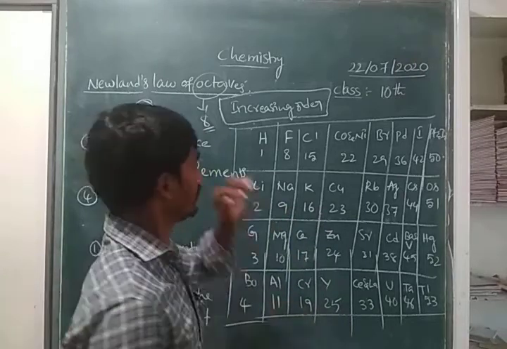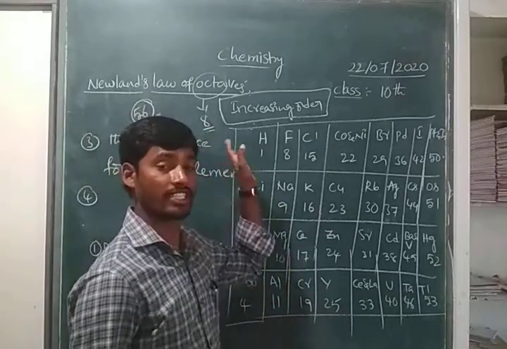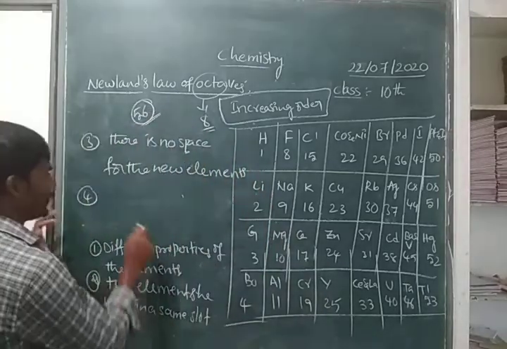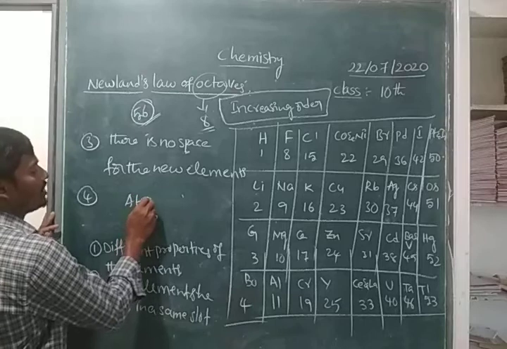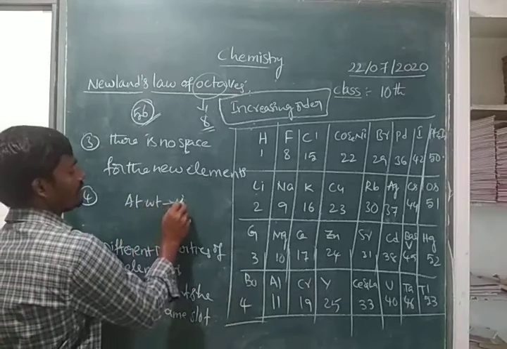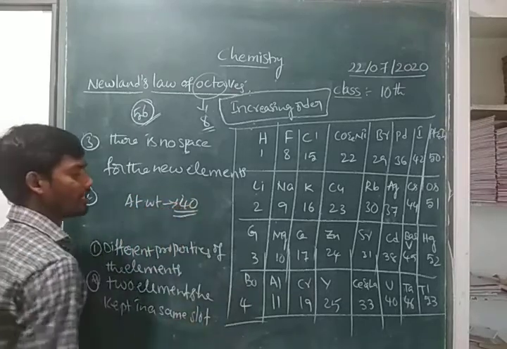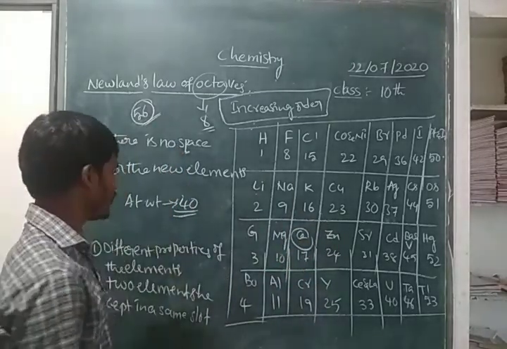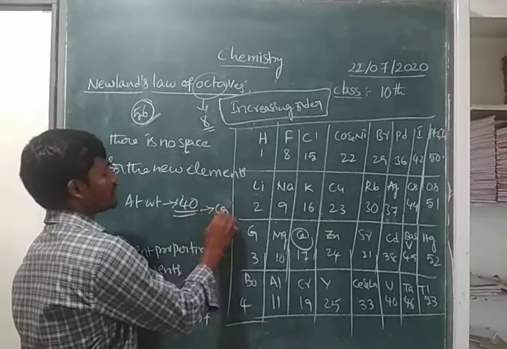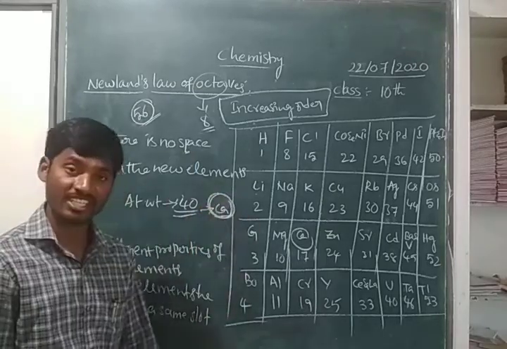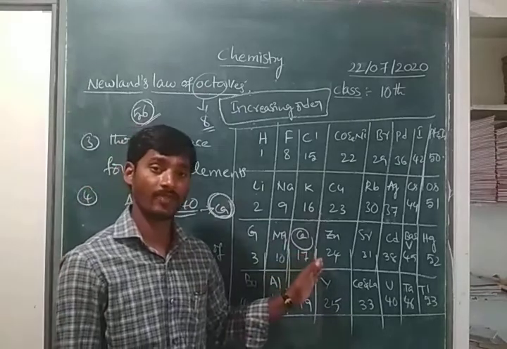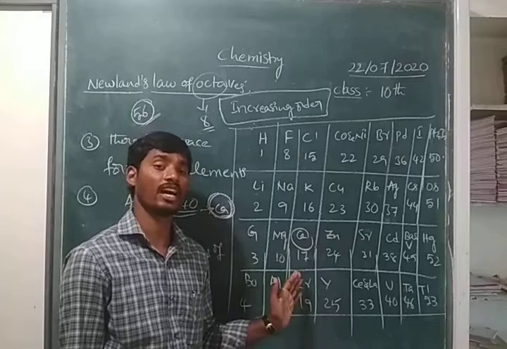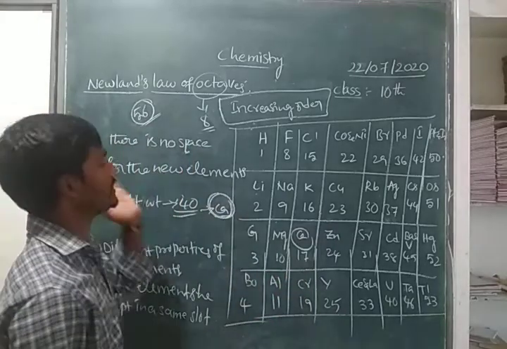See children, this classification, the Newlands classification, is applicable only up to atomic weight 40. Which element has atomic weight 40? Calcium. The atomic weight of calcium is 40. That means this classification is applicable only up to calcium. What about the remaining elements? The remaining elements are not explained by this classification.